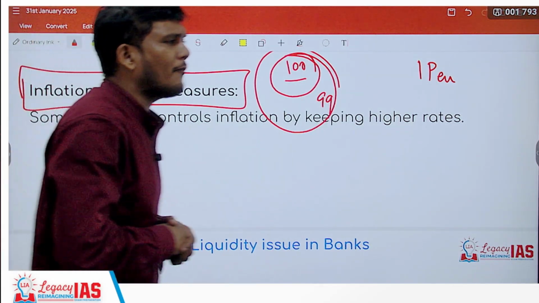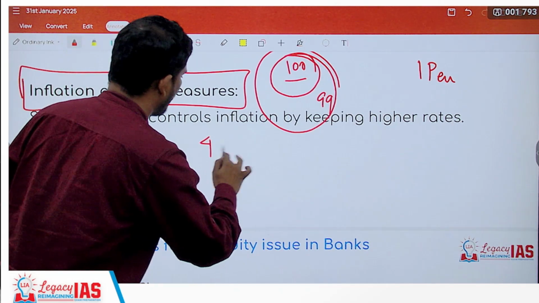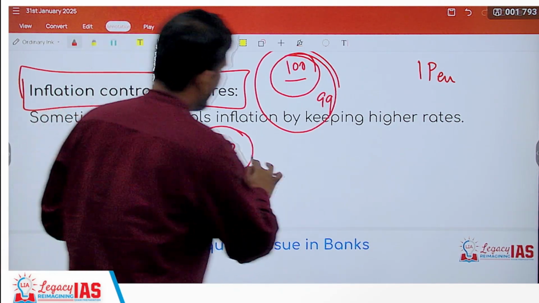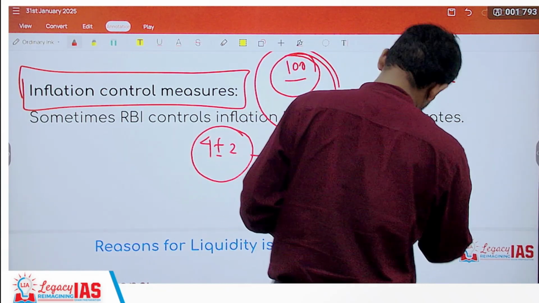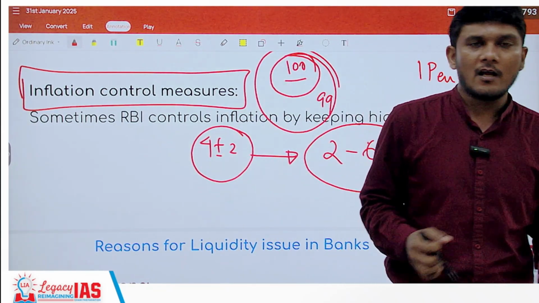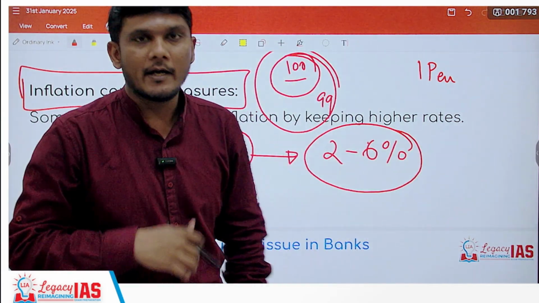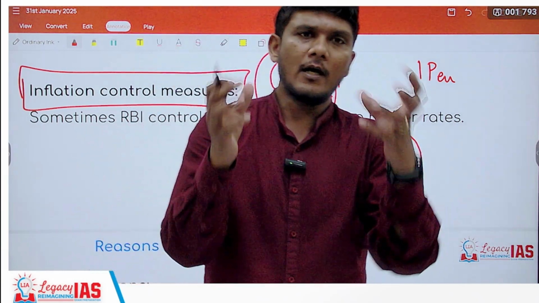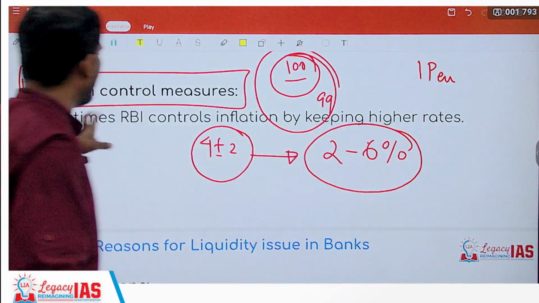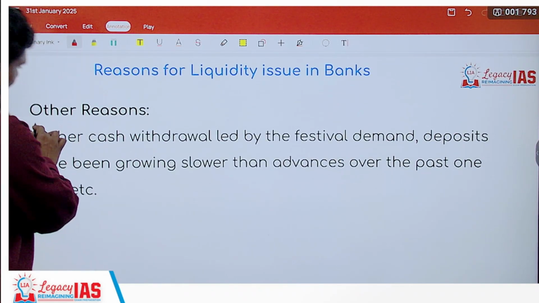And one of the jobs of the RBI is to control inflation, because we have an inflation targeting of 4 plus minus 2%. That means inflation needs to be kept between 2 to 6%. So to keep it in check, RBI needs to suck out the money from the market at times, right? But that may lead to slowdown. That may lead to the liquidity issue. So inflation control measure is one such reason. And of course, there are other reasons as well.